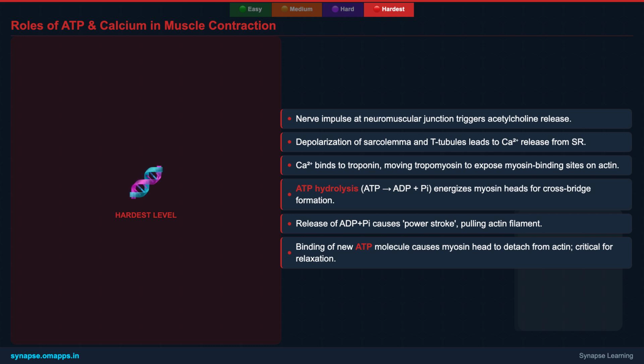For the myosin head to detach from actin, a new ATP molecule must bind to it. If no ATP is available, the crossbridge remains attached, leading to rigor mortis after death. This continuous cycle of attachment, power stroke, detachment, and reattachment, powered by ATP, drives the sliding of the filaments and thus muscle contraction. When the nerve stimulation stops, Ca²⁺ is actively pumped back into the SR, tropomyosin recovers the binding sites, and the muscle relaxes.